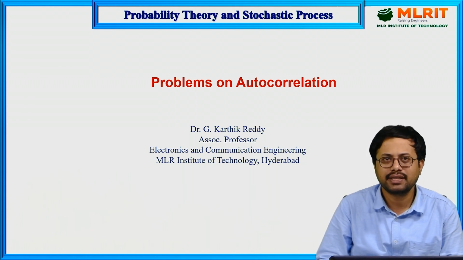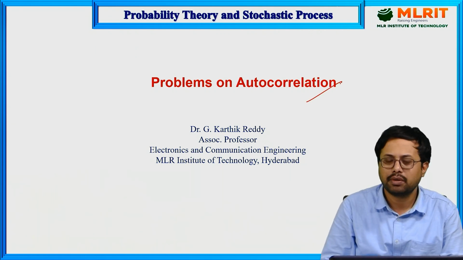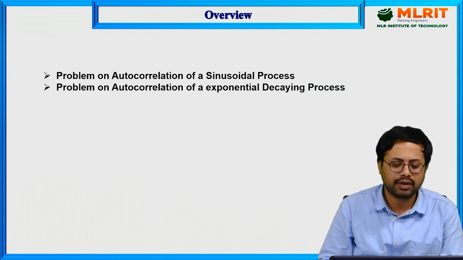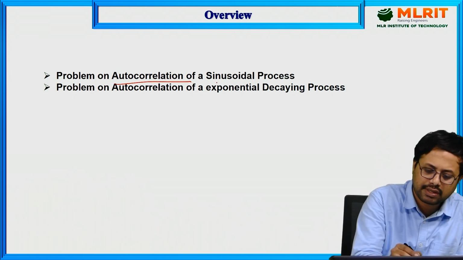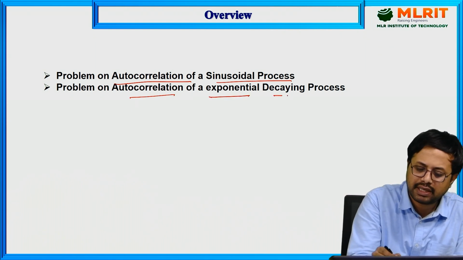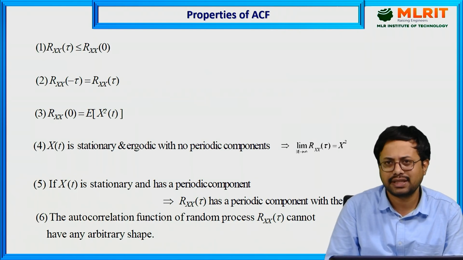Today's session will discuss the problems on autocorrelation function. First we'll go for different types of problems: problems on the sinusoidal process, and problems on autocorrelation of an exponentially decaying process. First we'll go for a quick overview of the autocorrelation properties.